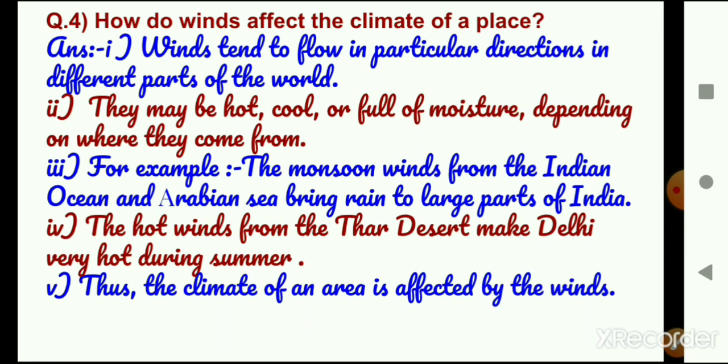For example, the monsoon winds from the Indian Ocean and Arabian Sea bring rain to large parts of India. Point 4. The hot winds from the Thar desert make Delhi very hot during summer. Point 5. Thus, the climate of an area is affected by the winds.